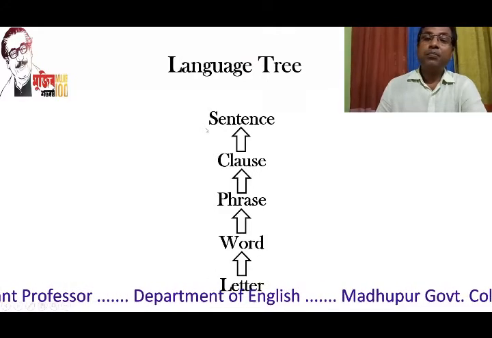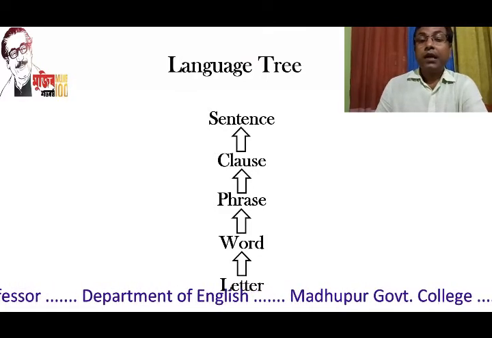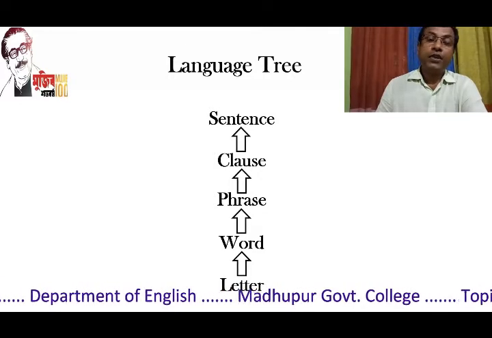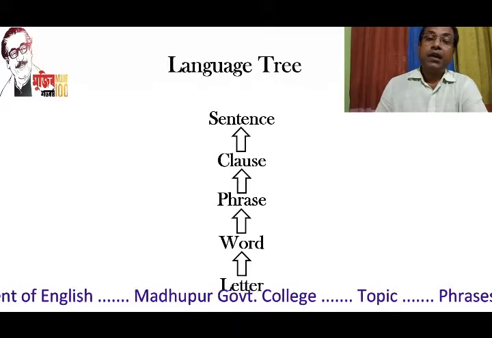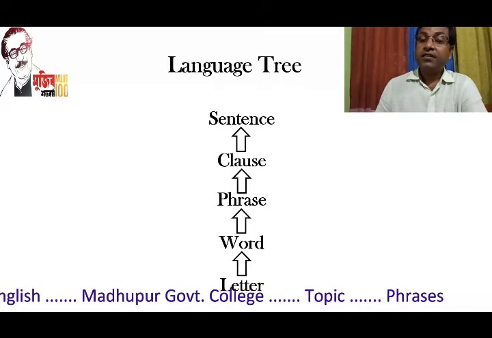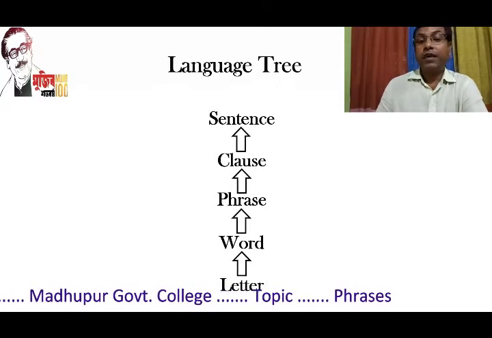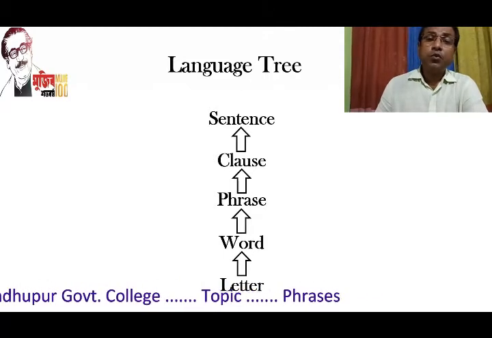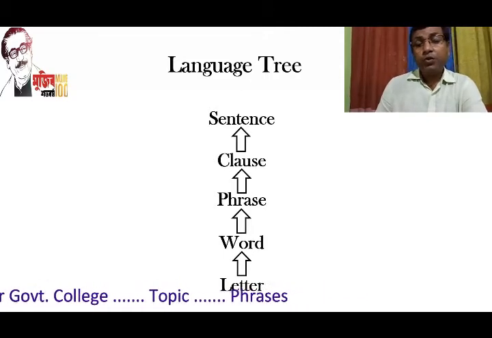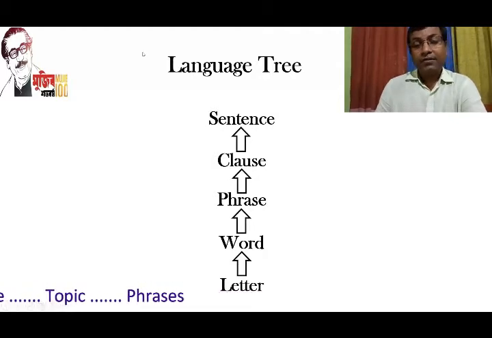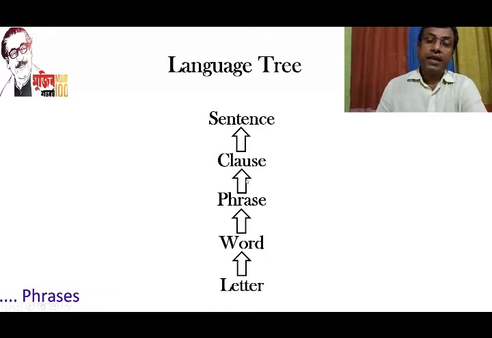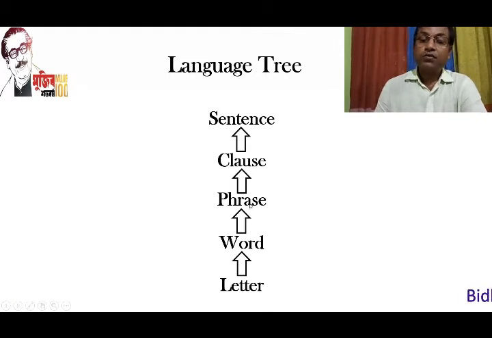When one reaches the peak of a mountain, he can have a wider view of the horizon. In the same way, when a learner or a student can make successful sentences, he can enjoy the beauty of a language. So, if you look at my language tree, where do you find the position of phrases? It lies at the very middle of my language tree. It also indicates the importance of phrases.